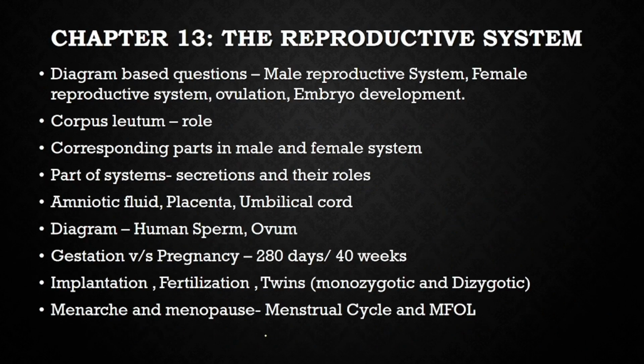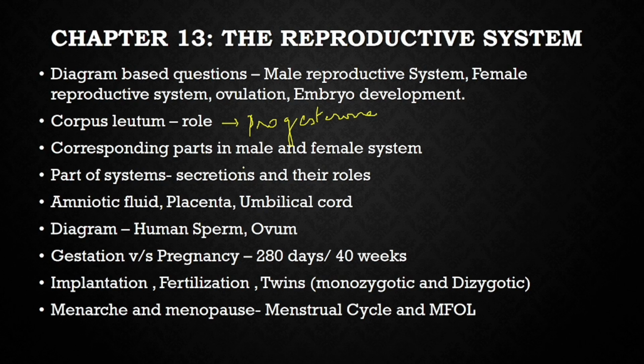Coming to the next chapter, that is the reproductive system. A diagram-based question can be asked on both the male and the female reproductive systems. An ovulation diagram can be asked. For embryonic development, a diagram can be asked where the placenta, umbilical cord, embryo, amnion, and amniotic fluid have to be labeled. The corpus luteum is a yellow-colored structure that releases progesterone, which helps in maintaining pregnancy.